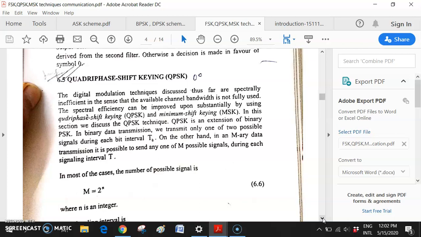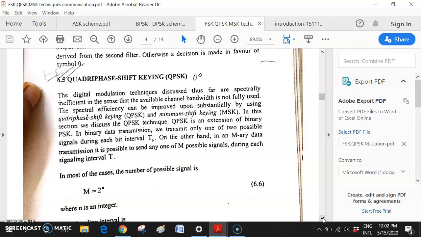This quadri-phase shift scheme means 360 by 4, that means only 90 degree phase shift. Whenever there is a transition between 1 to 0 or 0 to 1 in the binary stream, then in the modulated PSK signal there will be exactly 90 degree. Instead of 180 degree, there will be only 90 degree phase shift.